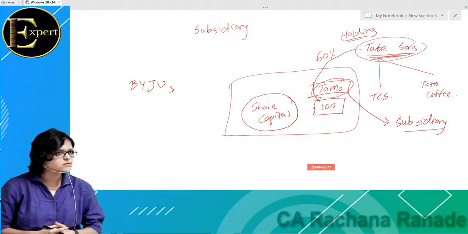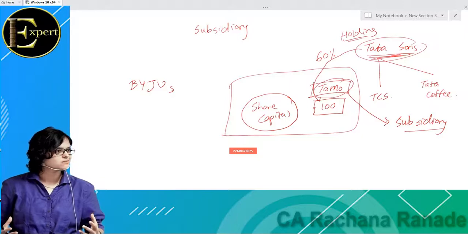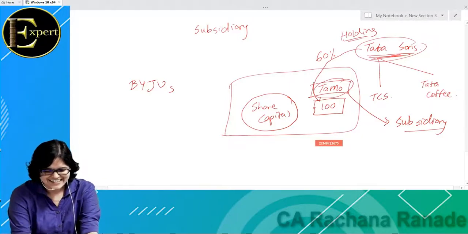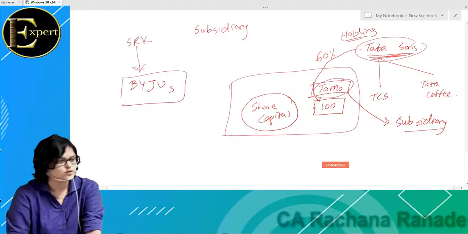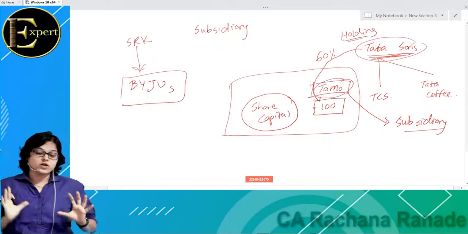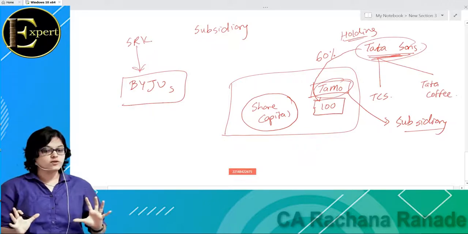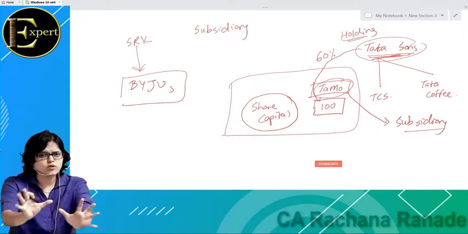So Shahrukh Khan said, I will lend you money. No problem. But Shahrukh Khan said that I don't want to invest in your business like a loan. I don't want to give you a loan, because I feel that Byju's can be a good business in India.